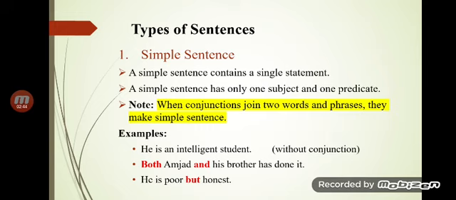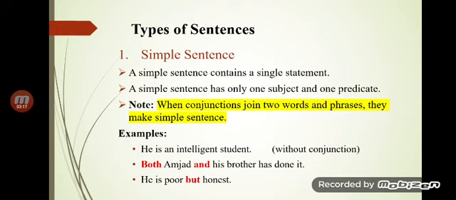Conjunctions join words and phrases. Such as, we may say, he is an intelligent student. It is without any conjunction. It is a single statement. Both Ahmed and Amjad are his brothers; here the conjunction is connecting two nouns. He is poor but honest. It is connecting poor and honest, which are qualities. So it is a simple statement, right?